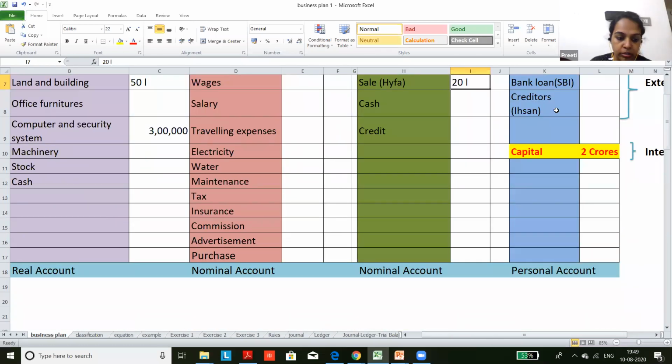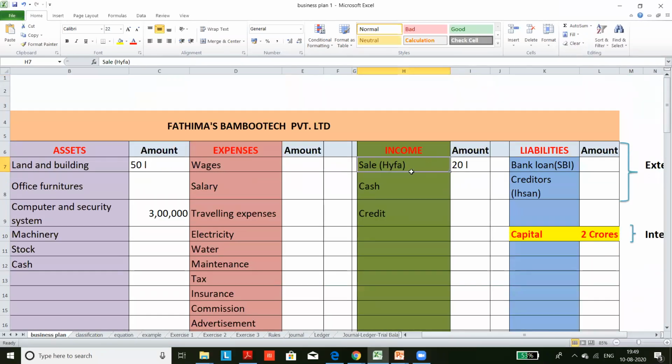June, because that is when she placed an order. Or August. I think it is August. Both are wrong answers. In June, she just placed an order; there is no invoice, nothing. What happened in July? The invoice is created, and the actual delivery of ownership is transferred from Fatima to Haifa.